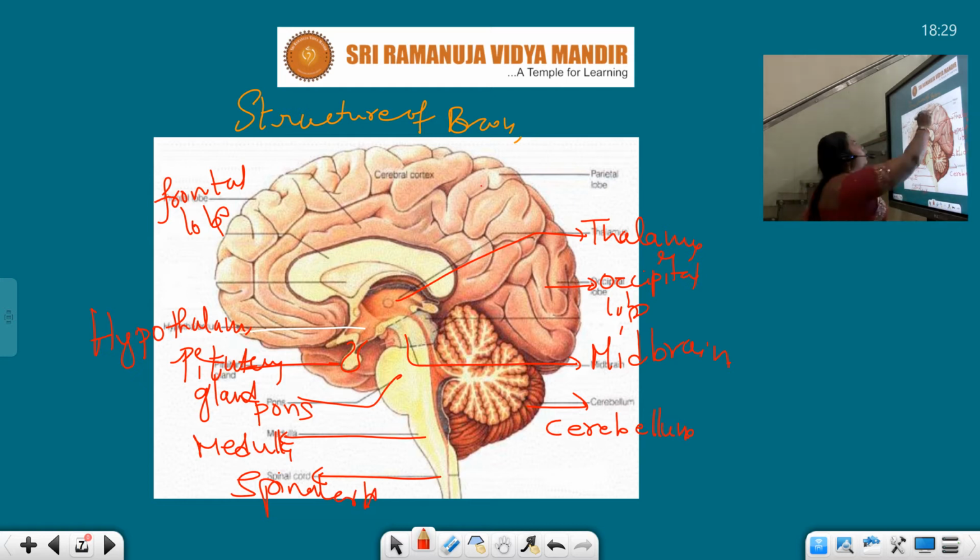Here is the frontal lobe, this one is the parietal lobe, and here this one is the cerebral cortex. What is this? Cerebral cortex. So these are the parts of the brain, like frontal lobe, parietal lobe, thalamus, occipital lobe, midbrain, cerebellum, hypothalamus, pituitary gland, medulla and all this.